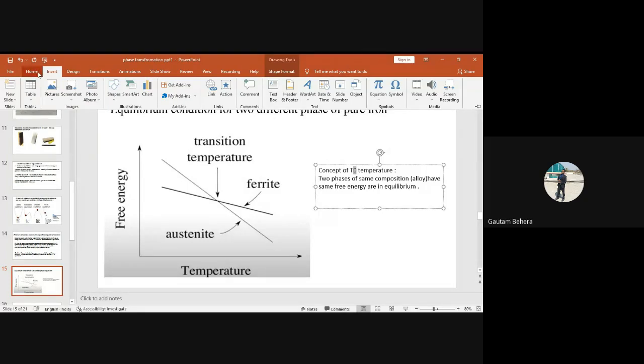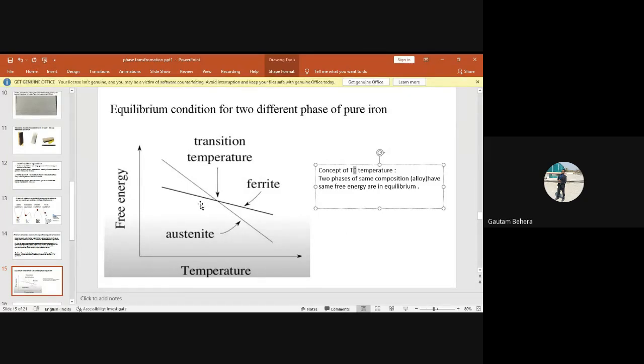It is decreasing. Okay, that's fine. But relative to the austenite, what is happening? Yes, relative to the austenite, with increasing temperature, the ferrite phase is having lower free energy at higher temperature, right?